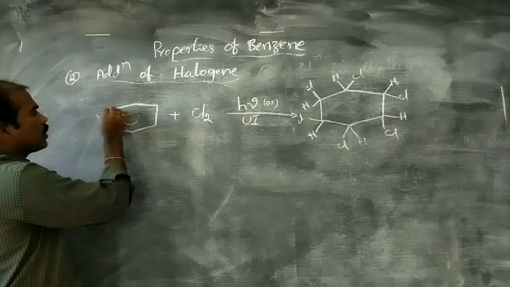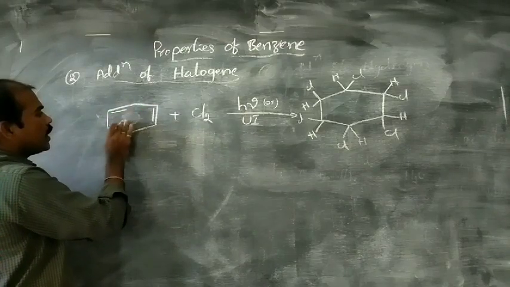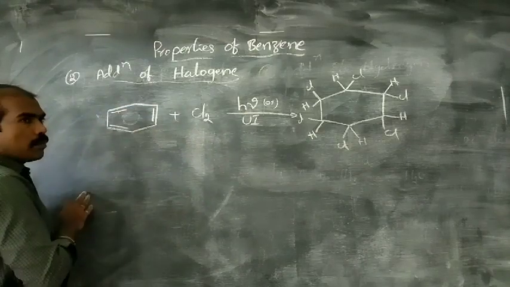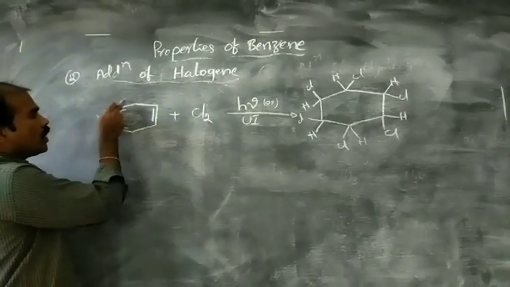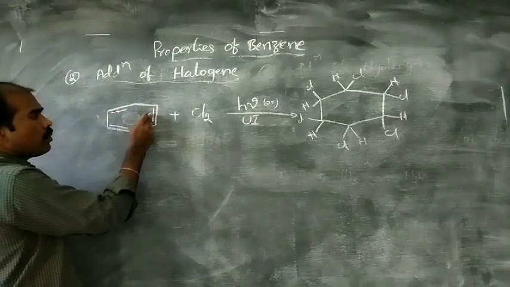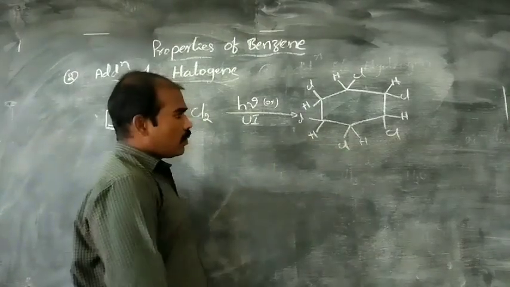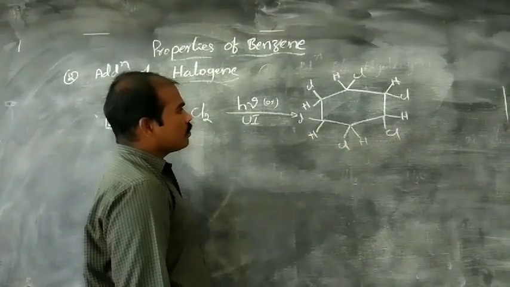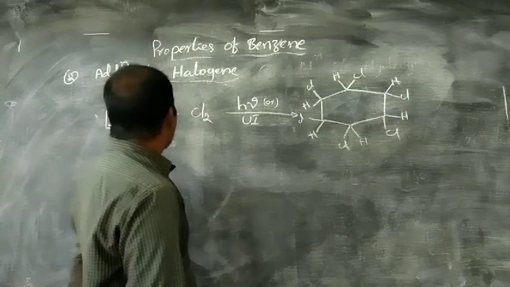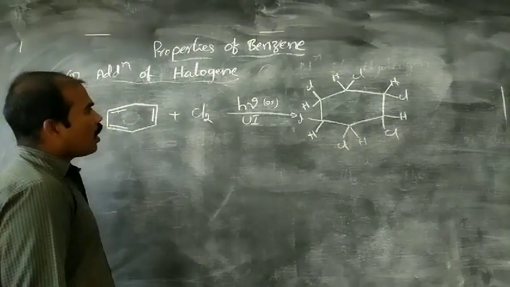Due to the breaking of the double bonds, chlorine addition takes place, one chlorine here, one chlorine here. Like that, we can get this compound.